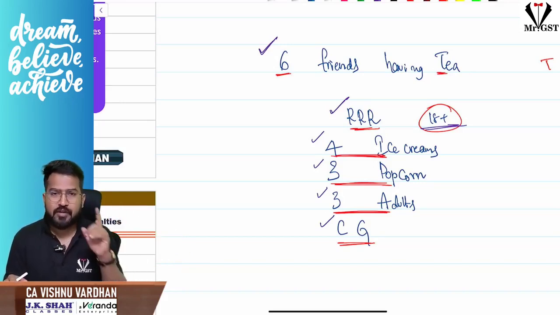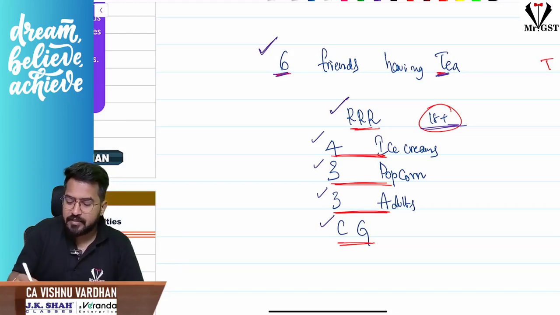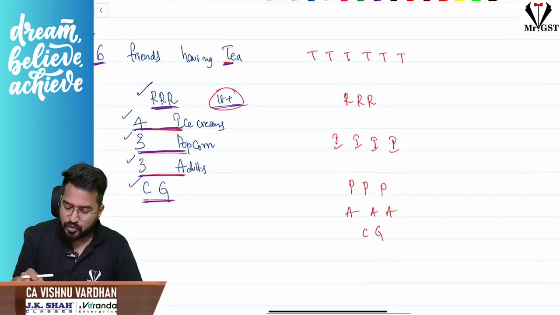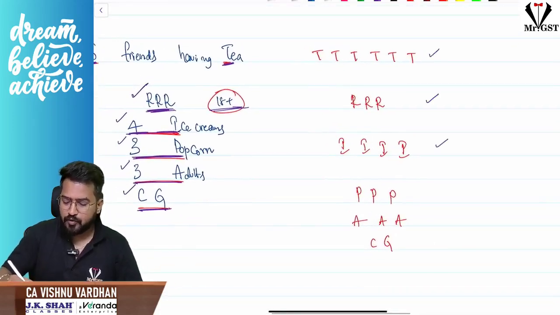This is the story. With this story, just remember, there are 6 friends having tea. Triple R, that means 3R, 4 ice creams, 3 popcorns, 3 adults, and central government. This is the code you have to remember. Okay, 6T, 3R, 4I, 3P, 3A, and CG.